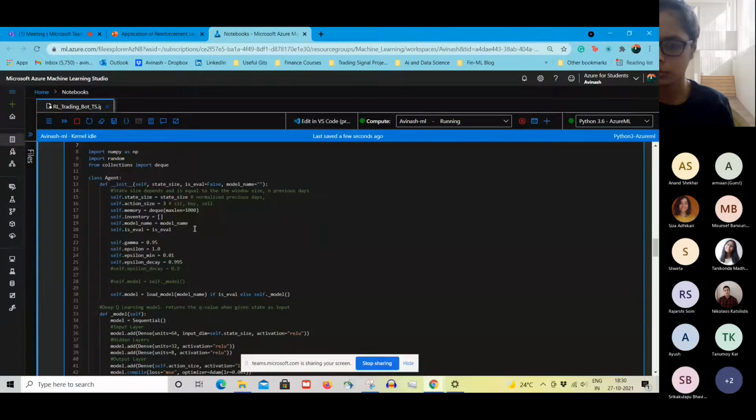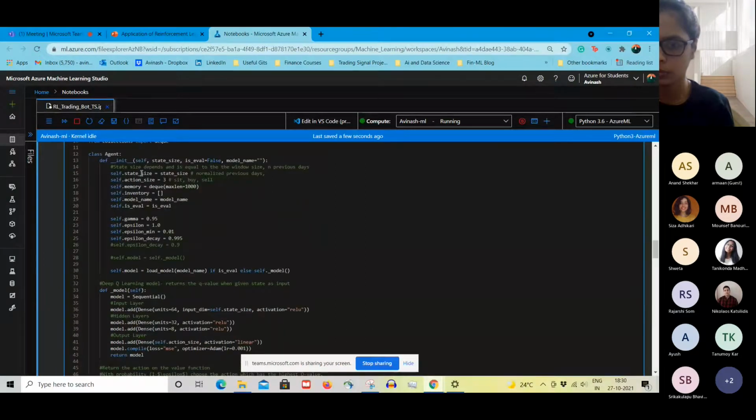What is the state size, like how much data do you want to put in the agent, what is the memory of your data, how much data it is really taking into account to take any action? Let's say it is taking into account the past 2 weeks of data, then it will be 14. And then the action size is 3, like you can only hold, buy, sell.